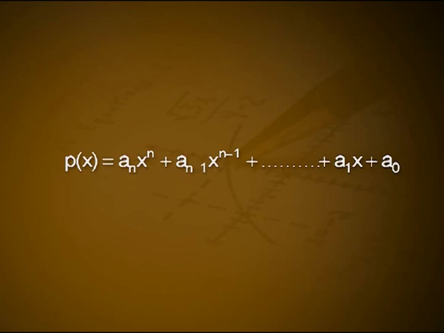Let us consider an example. A real valued function defined by f of x equals x is continuous for all x element of R. The repeated application of the above theorem shows that function g of x equals an x raised to n is continuous for all x element of R, where n is a positive integer and an is a constant. Using the continuity of this function, we can prove that a polynomial function defined by p of x equals an x raised to n plus an minus 1 x raised to n minus 1 plus and so on, plus a1x plus a0 is continuous on R.